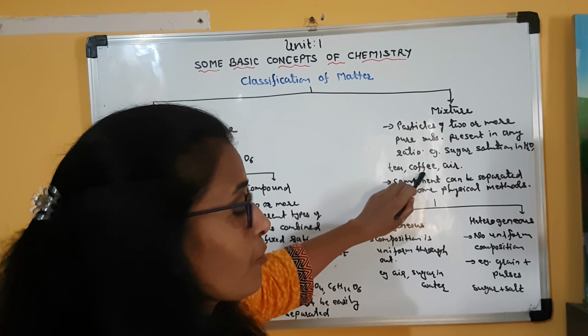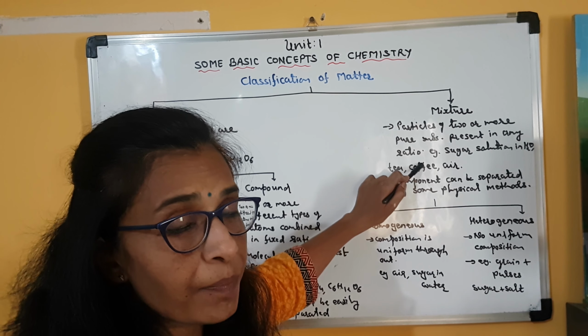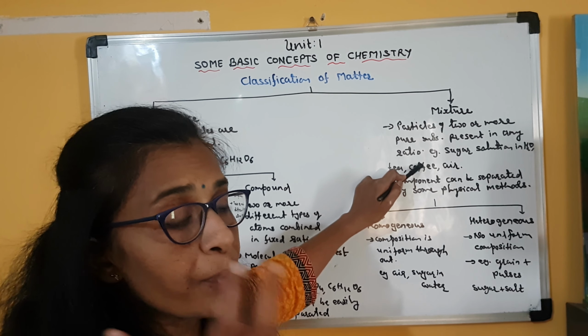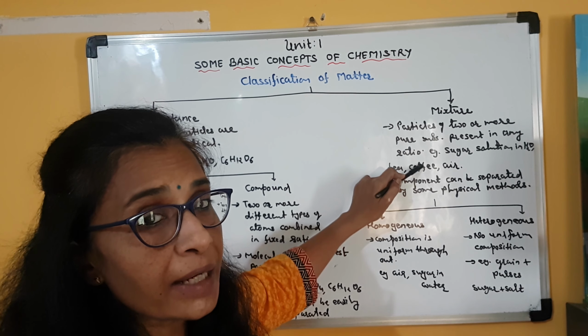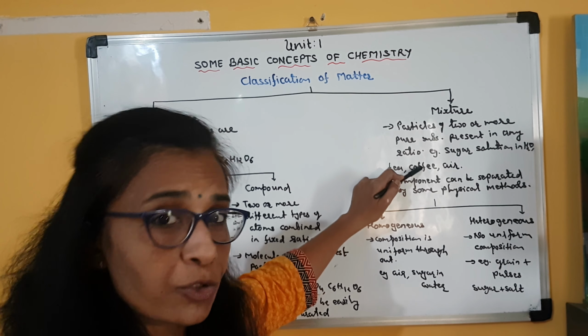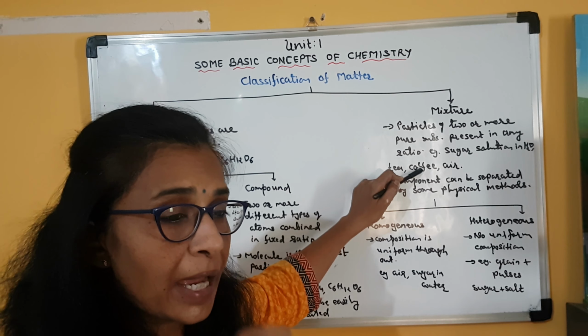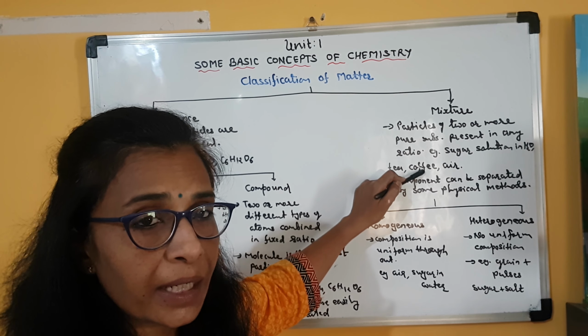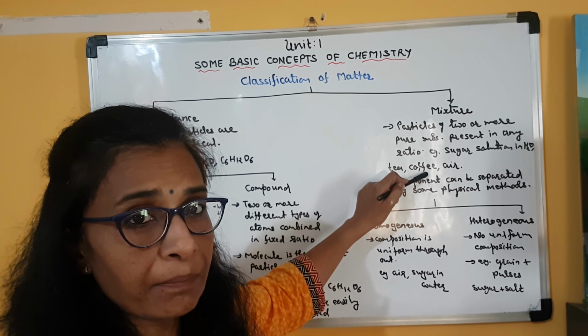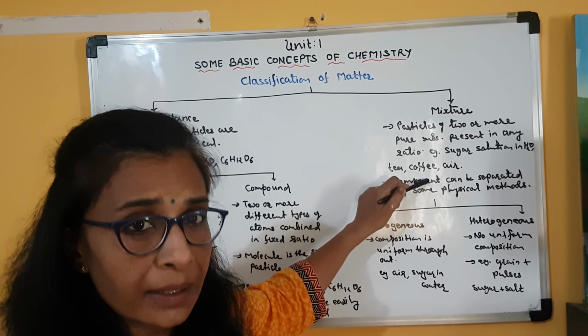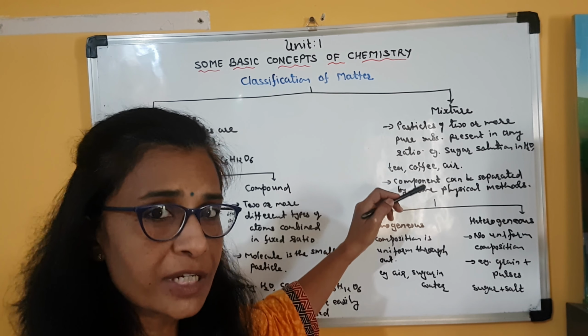Another example is coffee. Some people may prefer to drink pure milk, and into that they add coffee powder. That is also coffee. If I want to make coffee, I may take some water, then milk, then sugar, then coffee powder. Then also it is coffee.